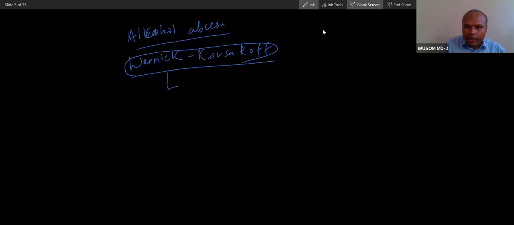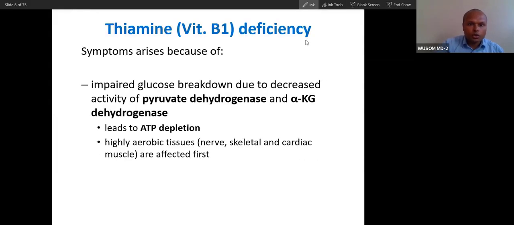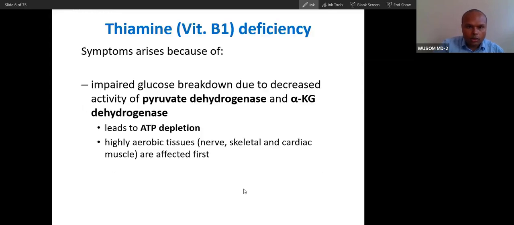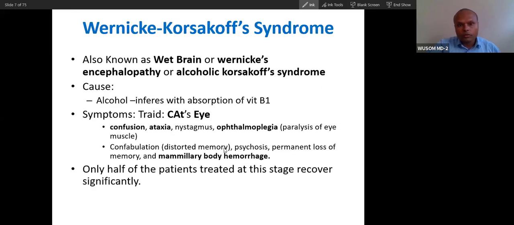I will tell you the triad. So let's see this. In thiamine deficiency, these three PDH-like enzymes are affected. So symptoms arise because of impaired glucose breakdown, that means depletion of ATP, energy deficiency. This energy deficiency manifests in skeletal, cardiac, muscle, and nerve. Because of alcohol abuse, it will cause Wernicke-Korsakoff syndrome, known as wet brain.